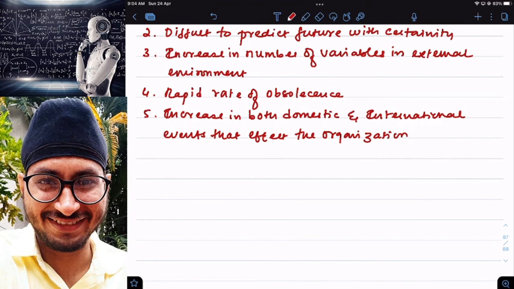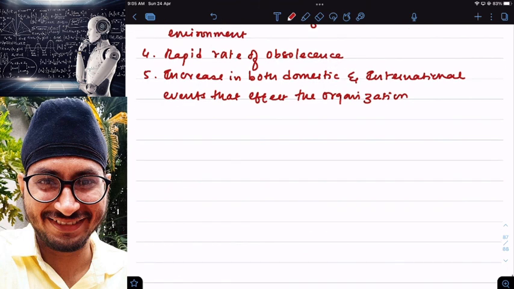So international market events are happening, India events are also happening, whether domestic or international. Every event will have an impact. Lemon prices are increasing in India, onion prices are increasing, those are domestic events. The war between Russia and Ukraine, Sri Lanka's crisis, the Afghanistan crisis, US inflation because of which stock markets are crashing. All these are examples of domestic and international events which will have an impact on my business. That also I need to take into consideration. Because of all these things, I'm unable to evaluate my strategy.